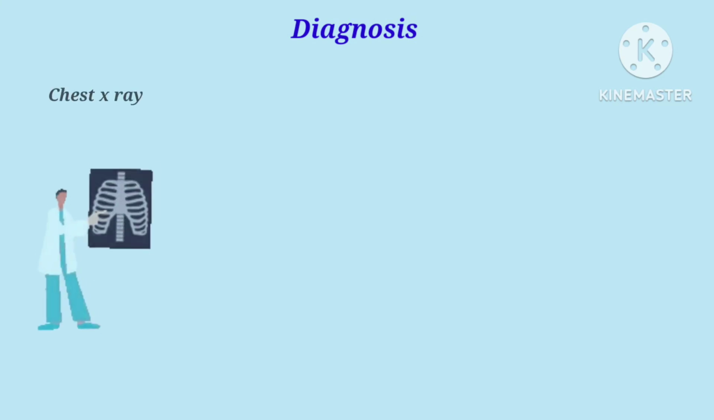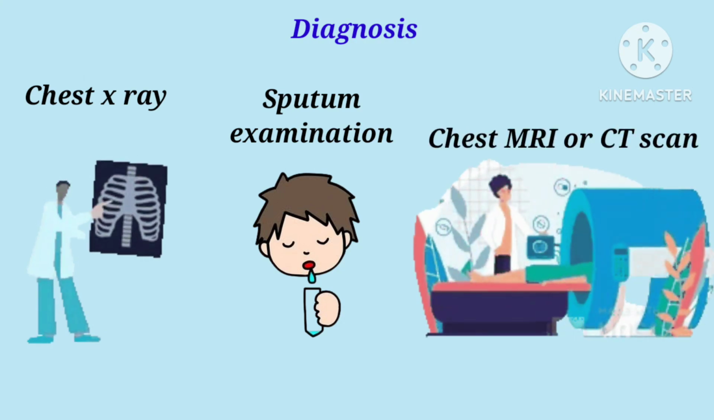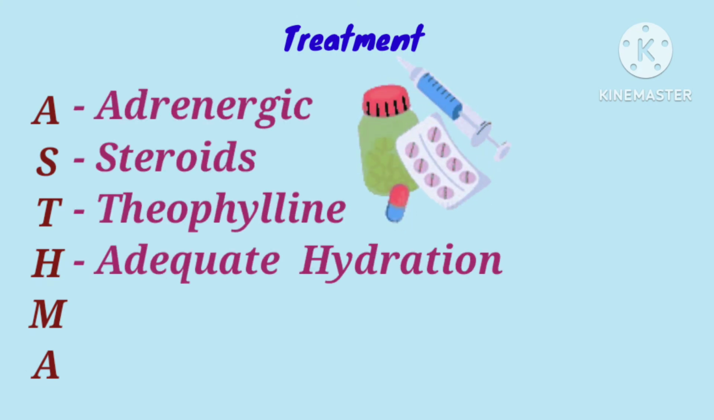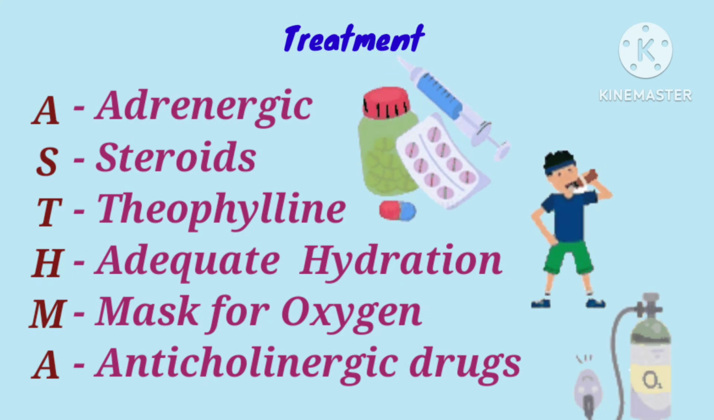Asthma is diagnosed using the following tests: chest X-ray, sputum examination, chest MRI or chest CT scan. Treatment for asthma is hidden within its name, that is, drugs like adrenergics, steroids, and theophylline are given. Proper hydration should be maintained, a mask for oxygen, and anticholinergic drugs are given.